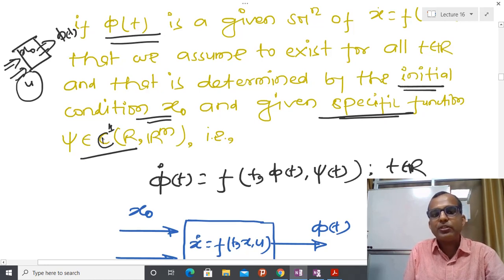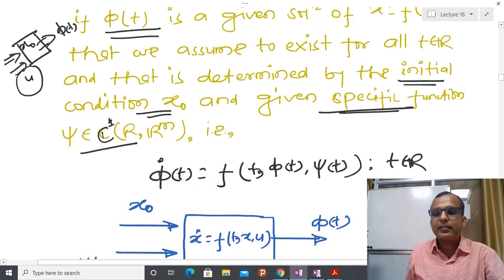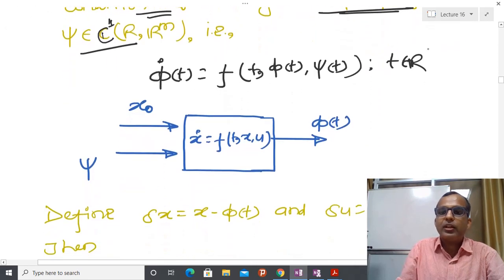That may be a function of time, and Rm is its dimension. In this way we write the function phi where the control belongs, and if phi t is the solution, automatically I can write like this. For an engineering system, I have taken positive time here. Basically the same kind of things I have represented, and I have already told you about this.